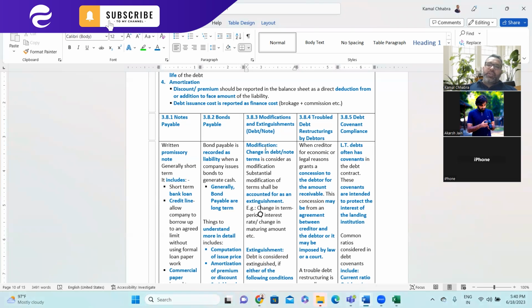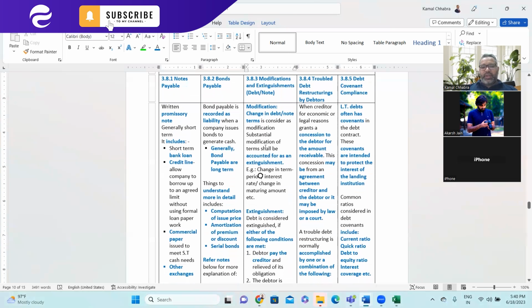Okay, so just keep that example in mind, and then you'll be easily able to correlate with this theory as well. So when a creditor, for economic or legal reasons, grants a concession to the debtor for the amount receivable, this concession may be from an agreement between the creditor and the debtor, or it may be imposed by the law or the court.